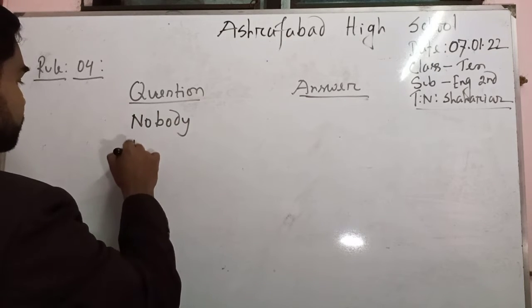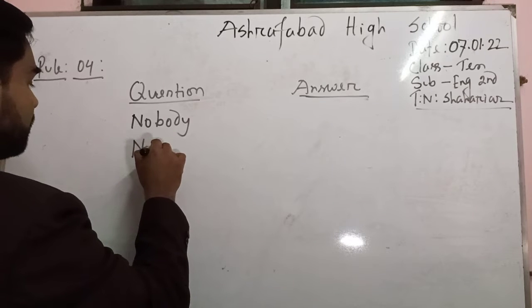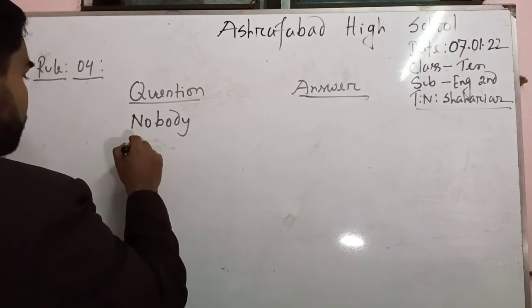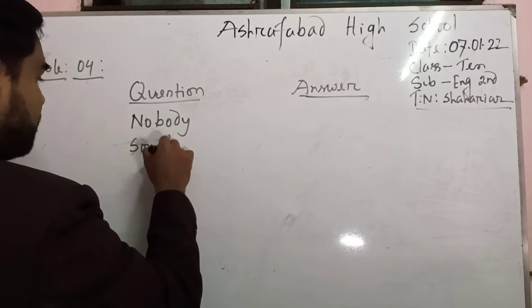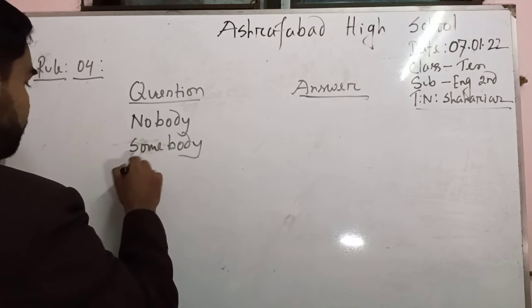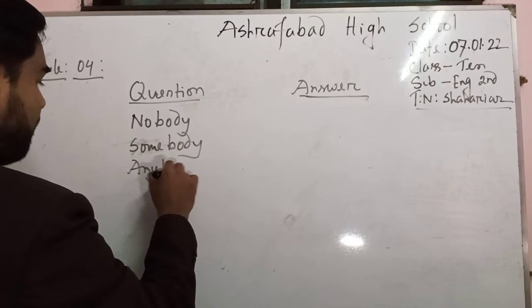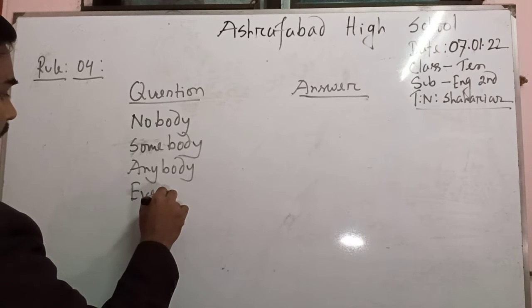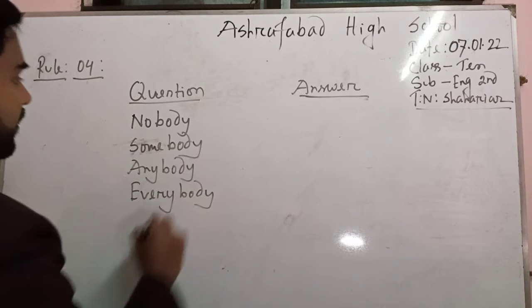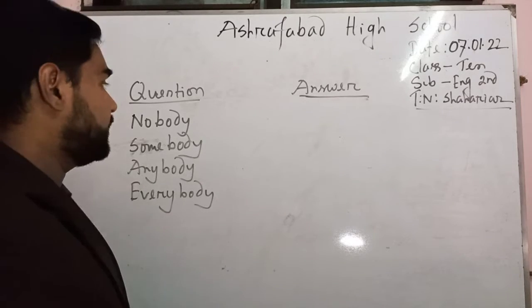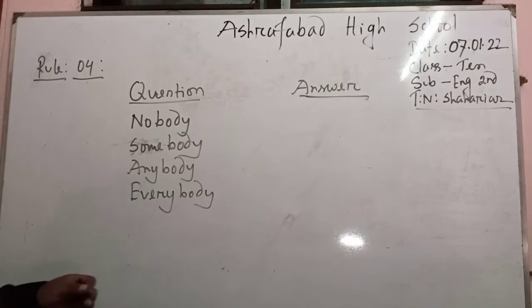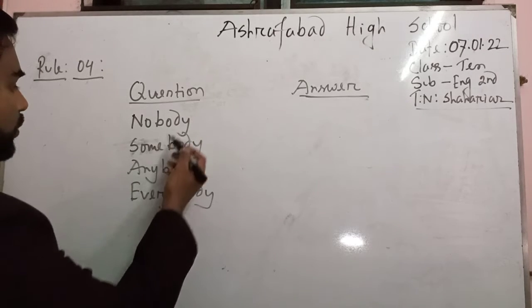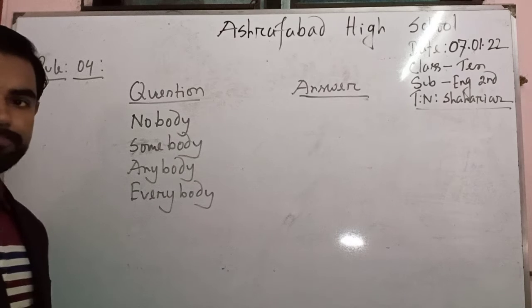Nobody, somebody, anybody, everybody. So my dear learners, you can see I have written down here several subjects: nobody, somebody, anybody, everybody.